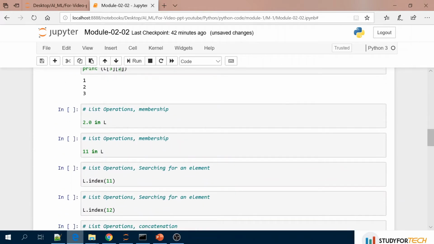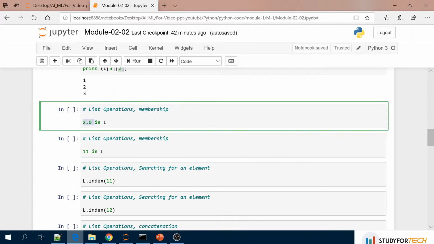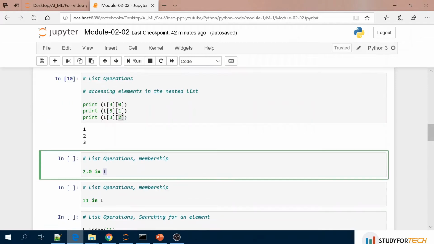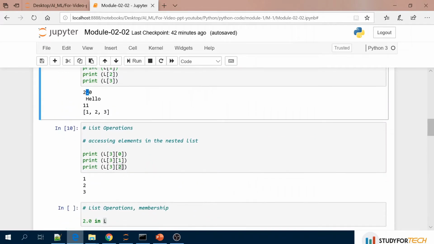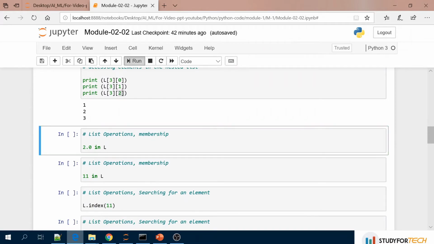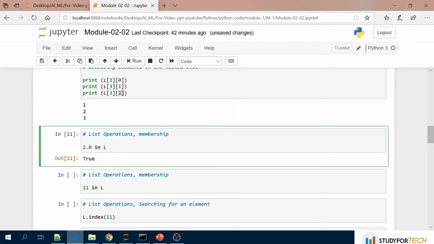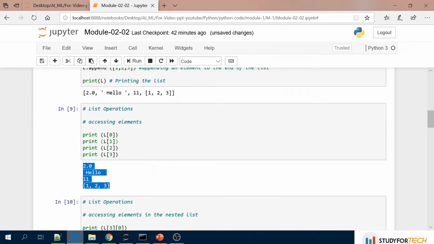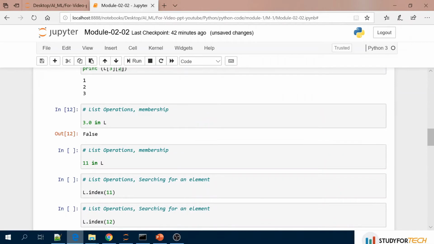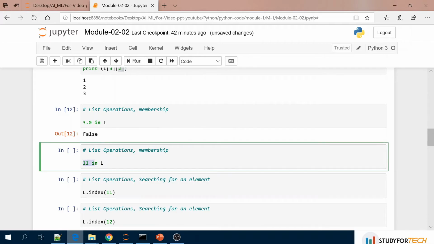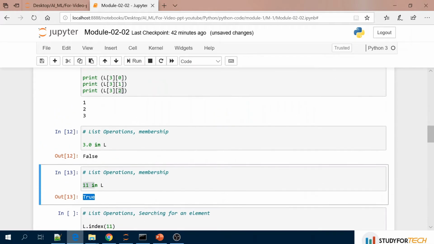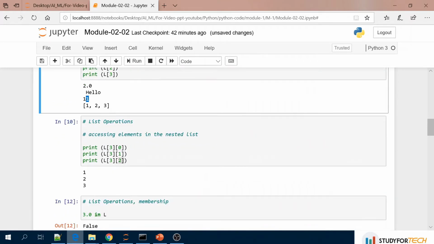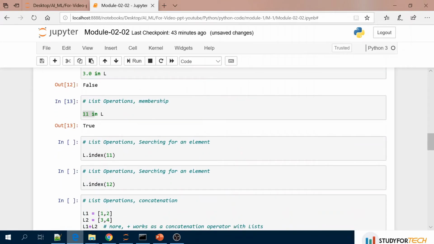Similarly, you can see here the list operation, membership. If you want to check whether 2.0 is inside L or not, since 2.0 is inside this list, it will return True. Let's check that. So this is True. But when I say 3.0 in list, it will say False, because if you see inside this list, 3 is not there. So you can check the membership inside a list also. So this 11 in L, if you see here, this is also True. Do we have 11 inside that? Yes, we have 11 here. So it is saying True.